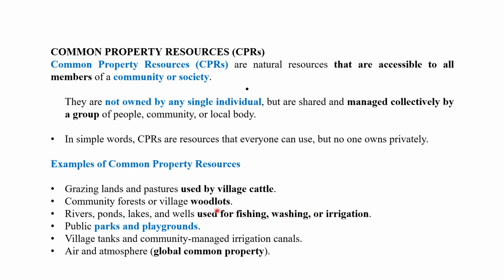Even in suburban or rural areas, the ponds and lakes are used by all the people in the village. Public parks and playgrounds, which we normally see in urban areas, where everybody can use them. This comes under common property resources. Village tanks and community managed irrigation canals. Air and atmosphere are the global common property.